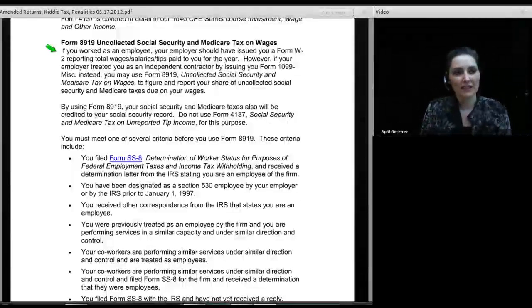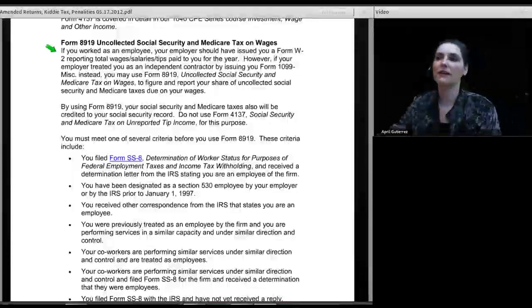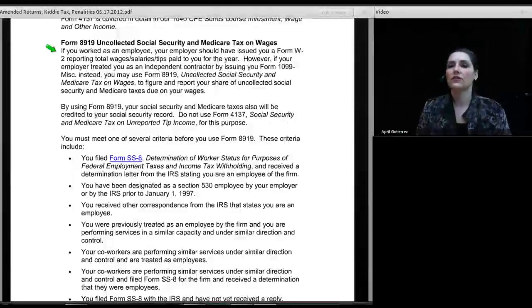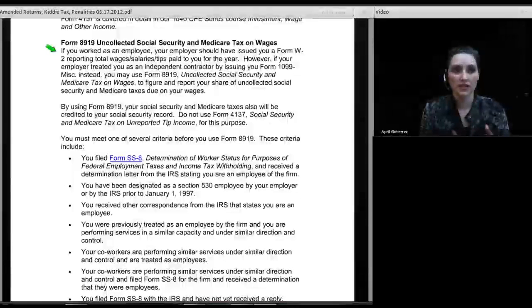So what the deal with the form is you have a worker who says, all right, I really was an employee, and yes, I agree that the payroll taxes that my employer should have withheld from my pay were not in fact withheld. And if my employer had withheld my taxes, my employer would have held my share of Social Security and Medicare tax and would have made a matching payment of their share of Social Security and Medicare tax for me. And since they did 0 withholding, 8919 allows me to declare that I received wages on a 1099 miscellaneous and that I am now going to pay the Social Security and Medicare tax that should have been withheld from my pay and was not, my share.